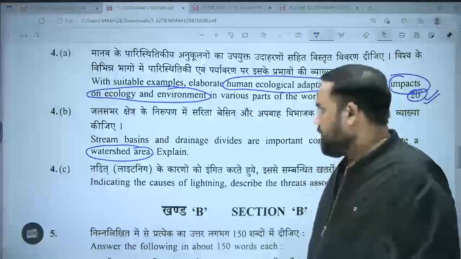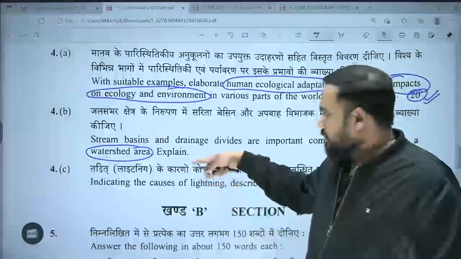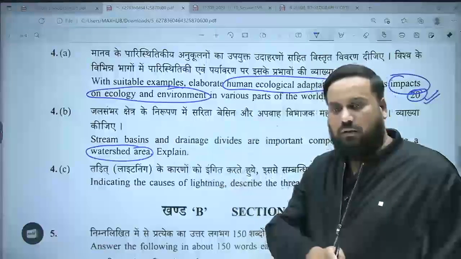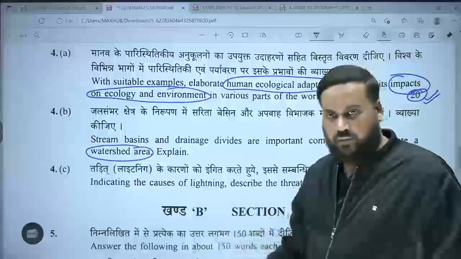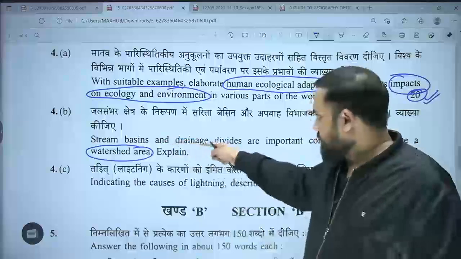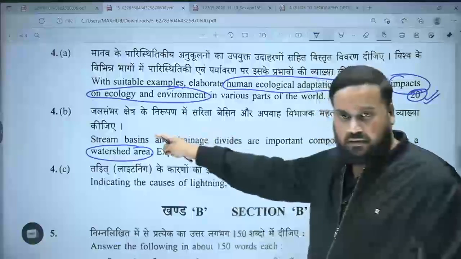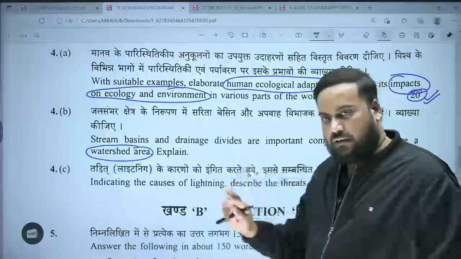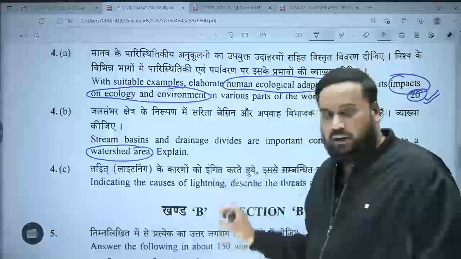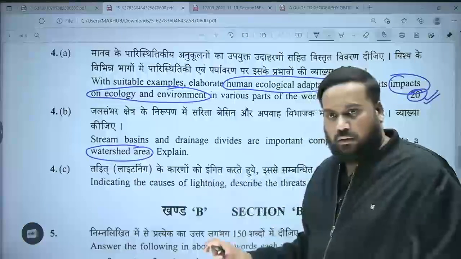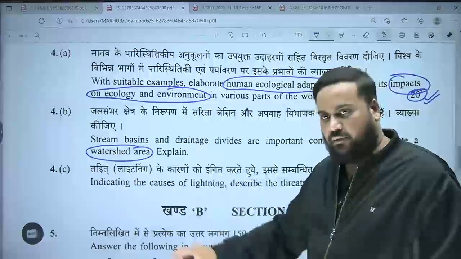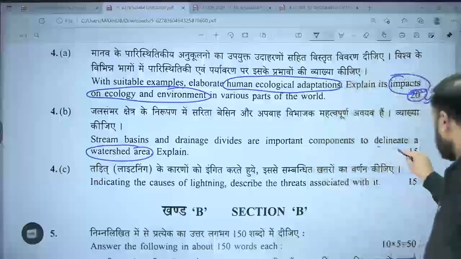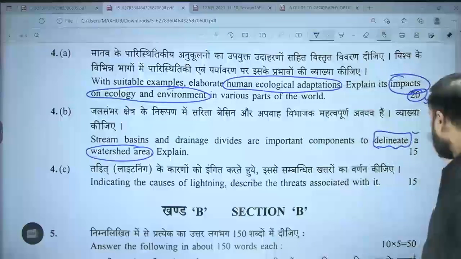And if it is a planning region, I know that planning region is equal to formal plus functional regions. So how stream basins and drainage divides are the factors which would determine whether it is formal, or how they behave as formal factors and functional factors, and thus they are important components of delineation. Keyword here is what? Delineation.